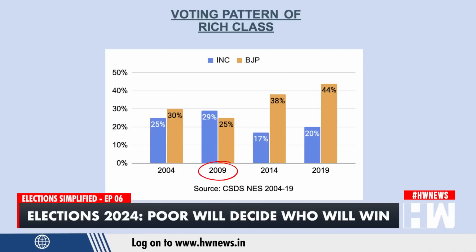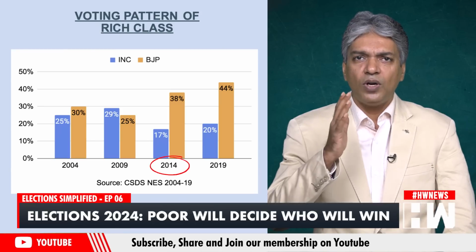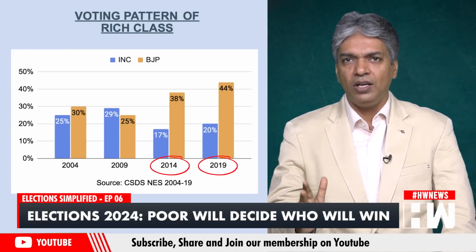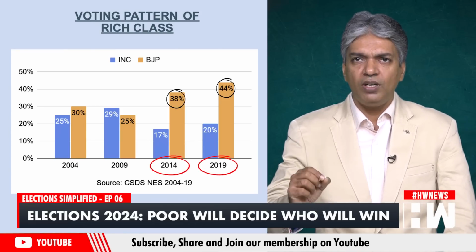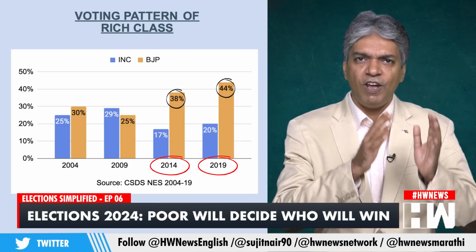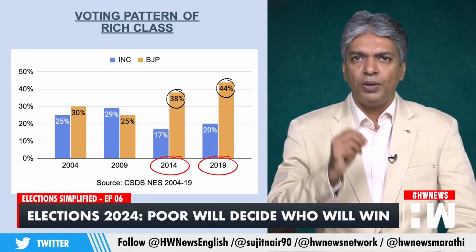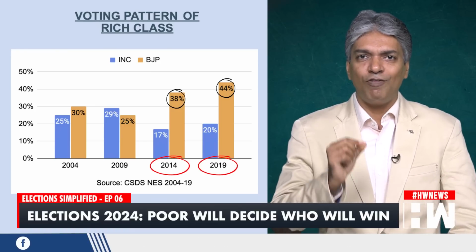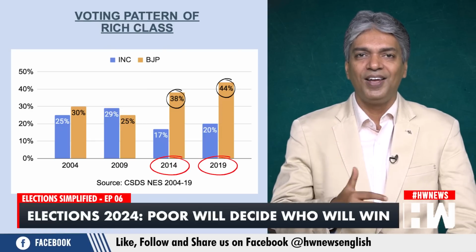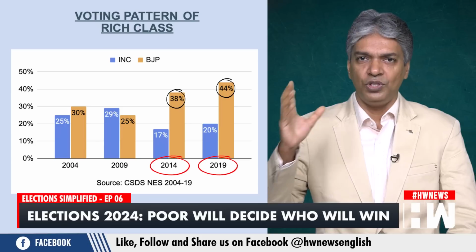In 2009, the rich backed the Congress party and the Congress gained an upper hand because the rich normally back the party in power. Now in 2014 and 2019, 38% and 44% of the rich class backed the BJP on account of favorable investment policies, record high stock markets, perceived increase in value of Indian passports, they are the people who are frequently traveling abroad, and India's growing stature under Modi.